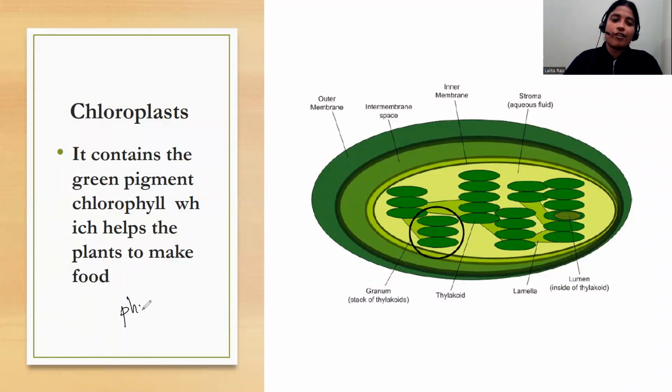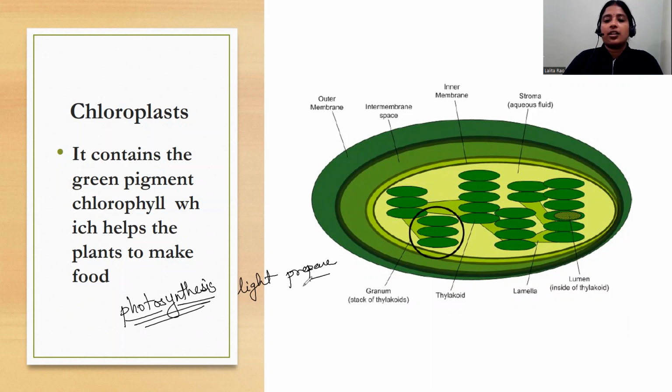The process by which plants make their own food with the help of sunlight, water and carbon dioxide is known as photosynthesis. Photo means light, synthesis means preparation. So by using sunlight, plants prepare their food. For that chlorophyll is required, and chlorophyll is present in the chloroplast. This is the structure of how a chloroplast looks.